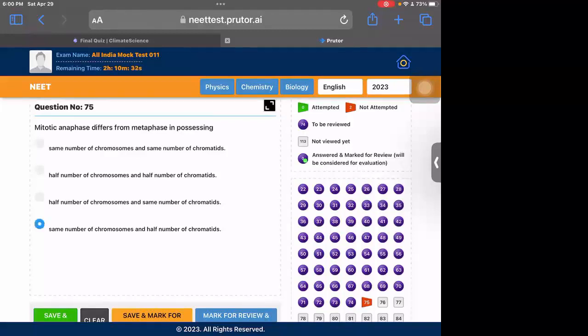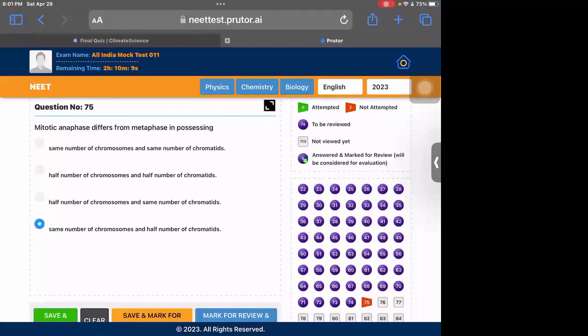This figure is also given in NCERT very nicely, and you need to learn it. You need to understand mitotic anaphase and metaphase. So many of the cell division questions will be cleared by this. So you should know what a chromosome is, what a chromatid is, and how they divide in the cycle.